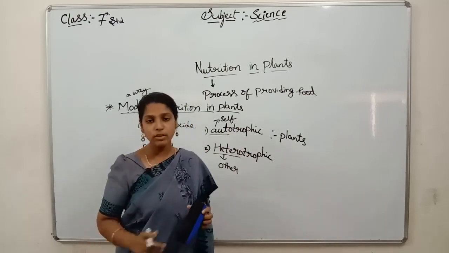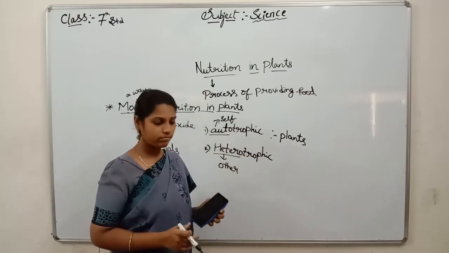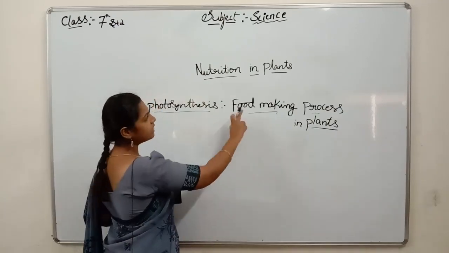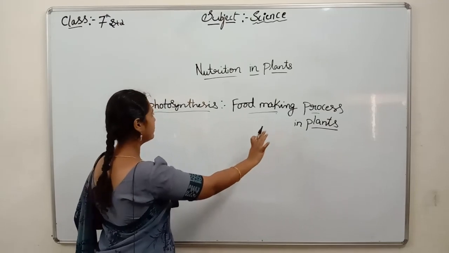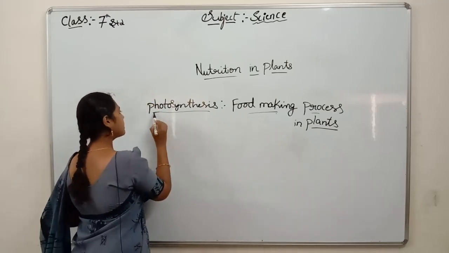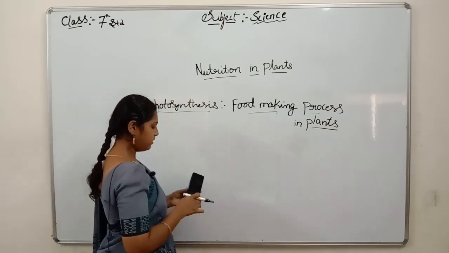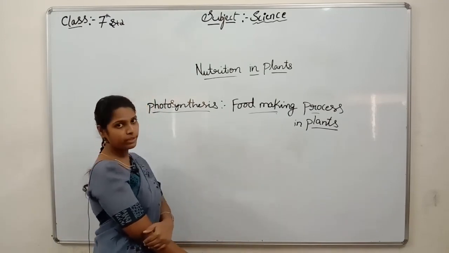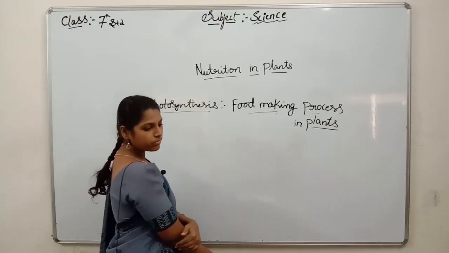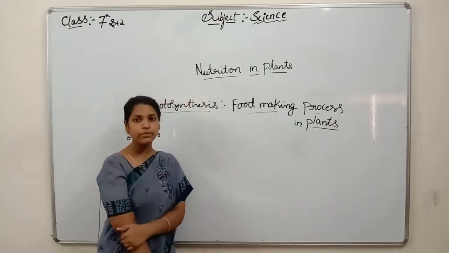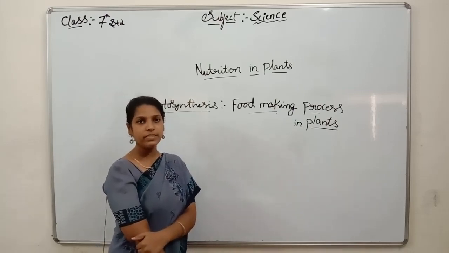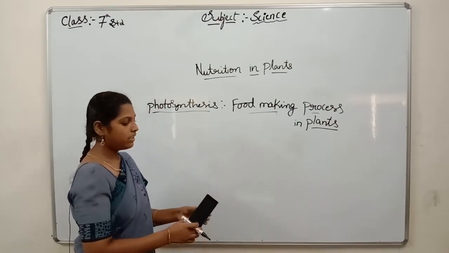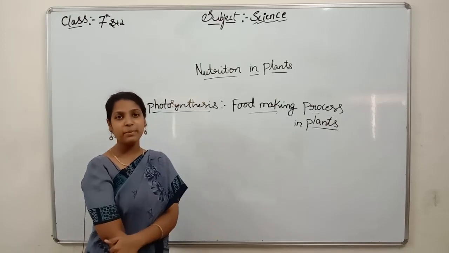Now next we will go to photosynthesis, the food making process in plants. We will discuss what photosynthesis is and how the process of making food happens in plants. I said plants prepare food by themselves, but in which part of the plant do they prepare it?